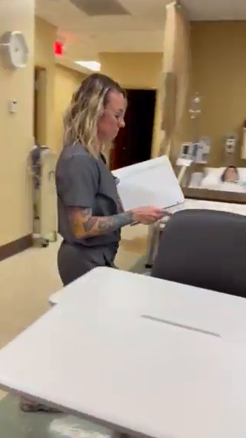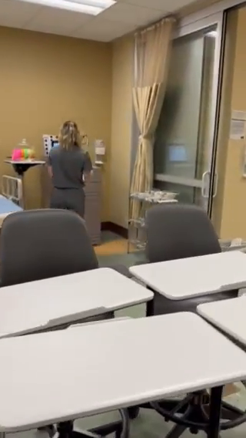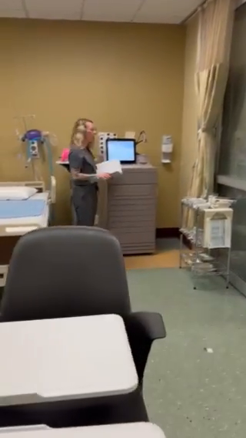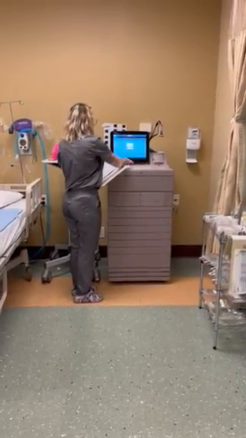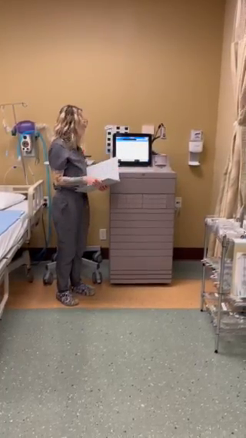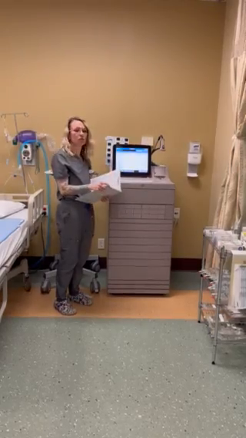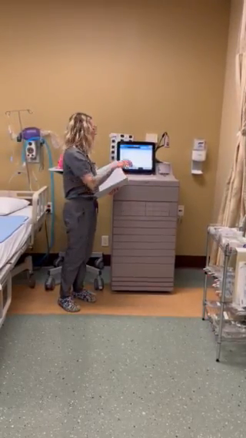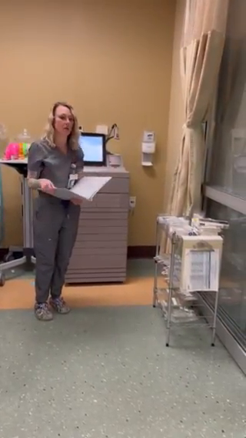Okay. We're going to go through our orientation to our environment and we will start with the Pyxis. Your Pyxis sign-in is going to be in the bottom left-hand corner. It's going to be SimRN and 6666. You will have a screen that comes up. You will use all available patients and type in the first 3 letters of the last name of your patient. You will then be able to go into their screen and remove the medications. If you need any IV fluids, this is on the side along with any supplies that you may need.